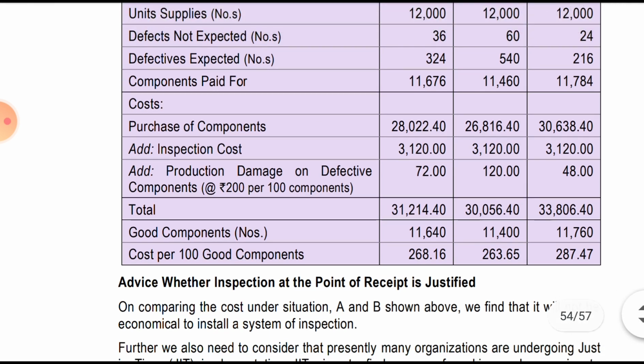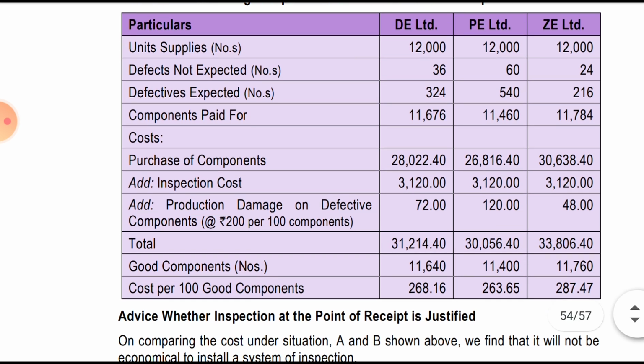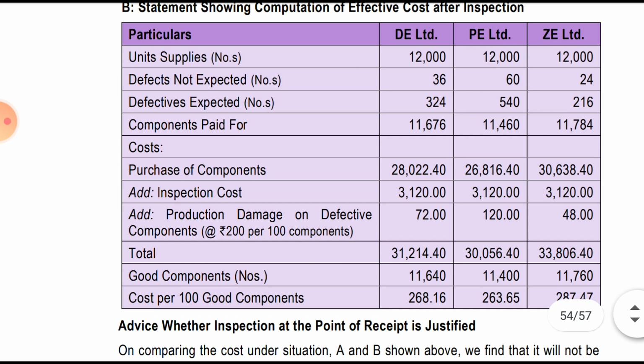So the total cost will be the cost of component plus inspection plus production cost of the damaged defective, we will add up all the costs. The number of good components will be 11640, that is 12,000 minus 360. The other is 12,000 minus 600, that is 11400, and the last one 12,000 minus 240, that is 11760. We will get the cost per 100 good components.